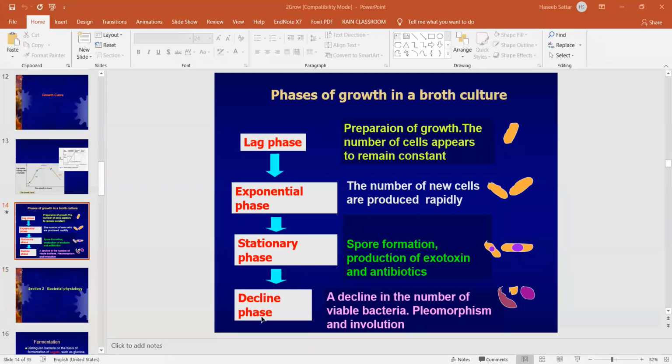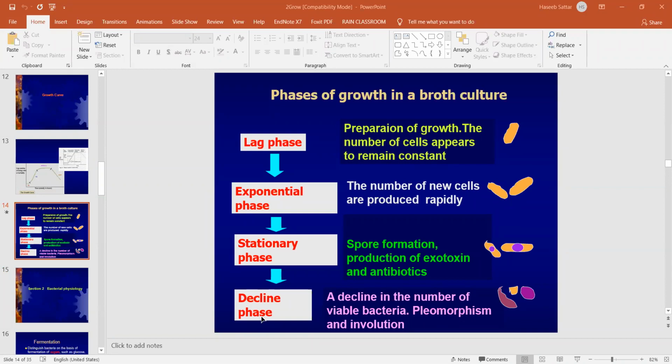The lag phase is the first phase. In this phase there is no growth of bacteria, but there is vigorous metabolic activity. The bacteria prepare themselves for replication. Before replication, bacteria need to reserve some metabolites.